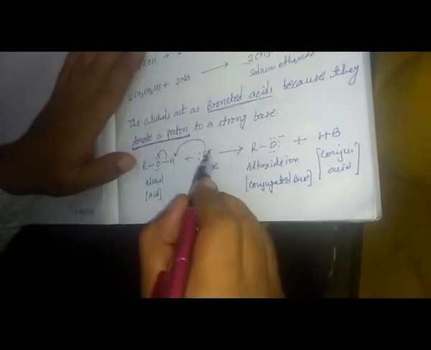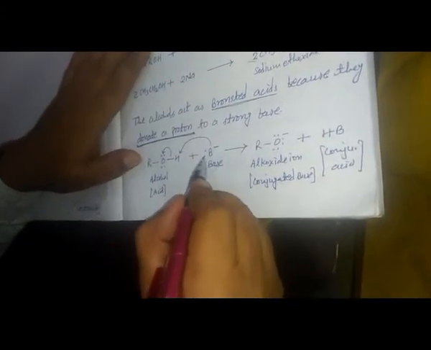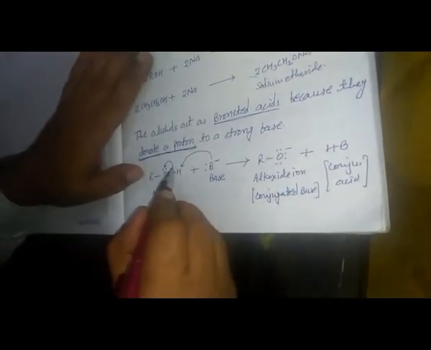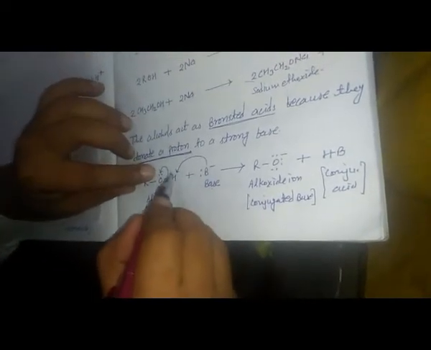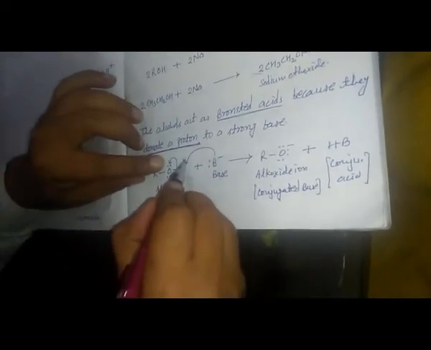Like this is the alcohol ROH and this is a base, negatively charged, which has an electron pair. Now the oxygen is more electronegative, so the electrons that are present here will be transferred toward the oxygen, and hydrogen is getting positively charged and the oxygen is partially negative.